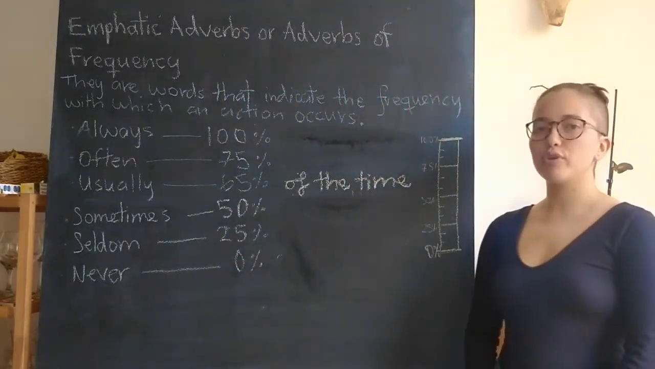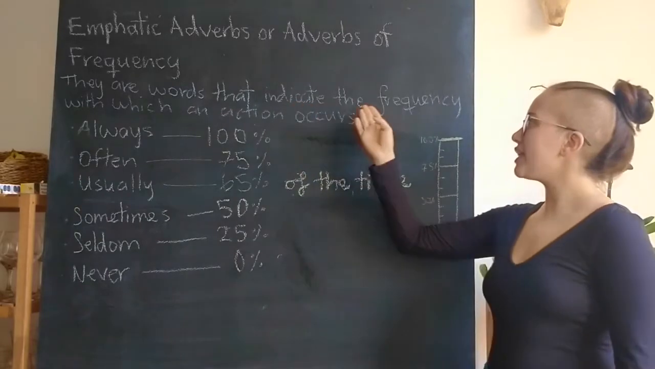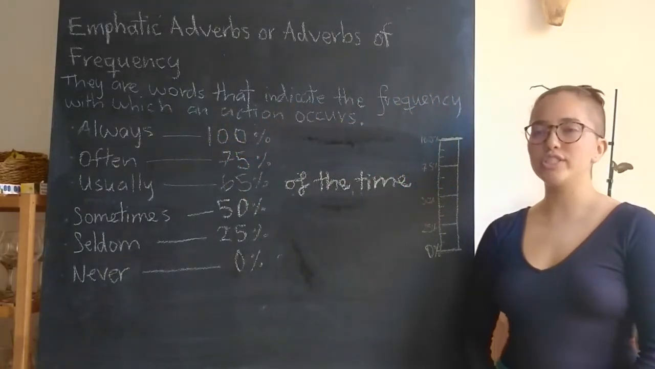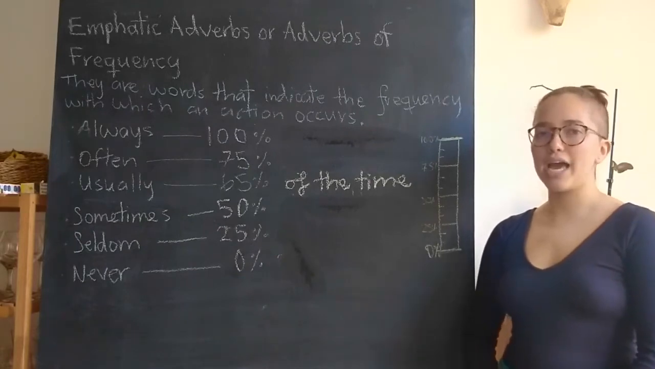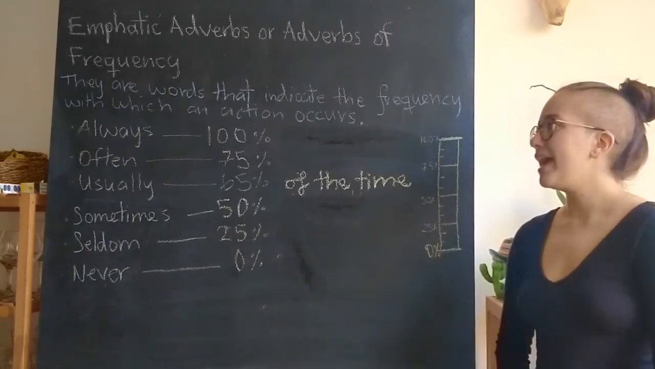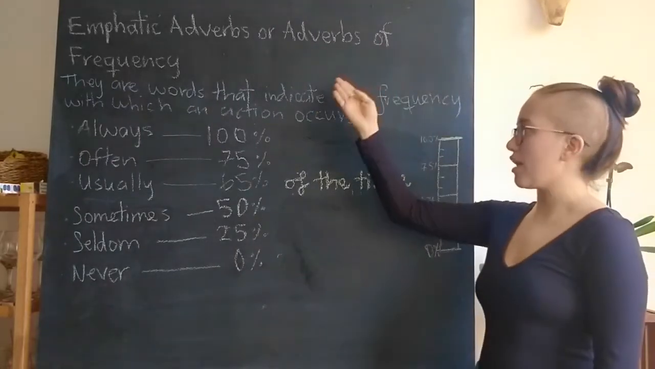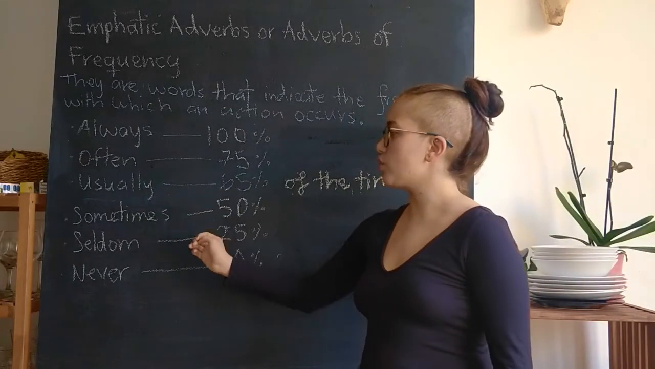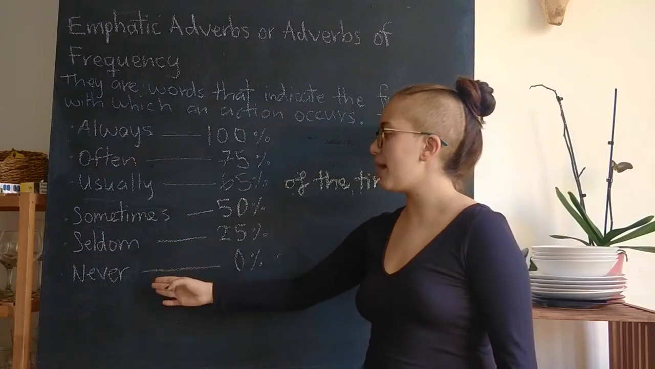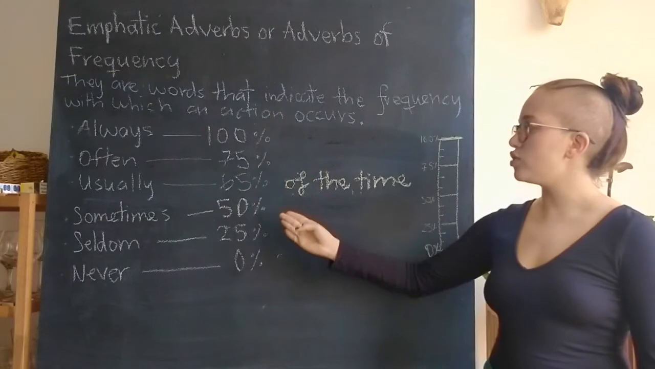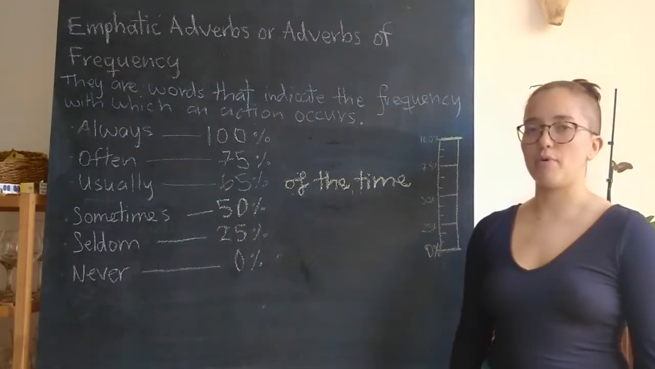Today we're going to learn how to use adverbs of frequency. Adverbs of frequency are words that indicate the frequency with which an action occurs. In other words, it shows how many times we perform an action and with how many repetitions we do it. Some words that are adverbs of frequency are always, often, usually, sometimes, seldom, and never. They all represent different amounts of frequency with which they are performed.